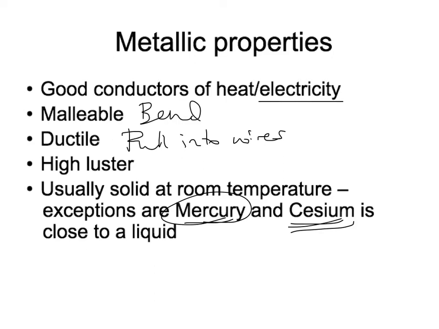On the table in the front, usually all the elements that are in black are solid at room temperature. Blue, they're liquid at room temperature, and mercury and bromine will be the two that you see there. And then gases are in red.